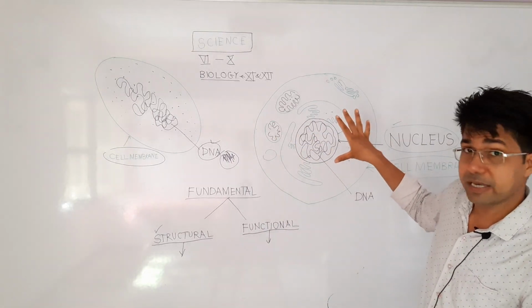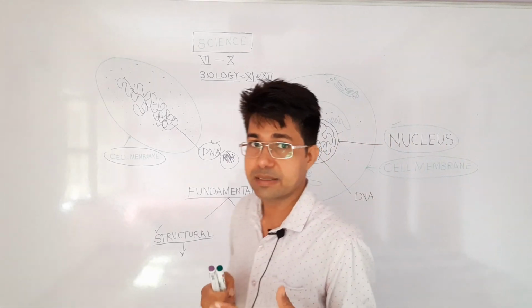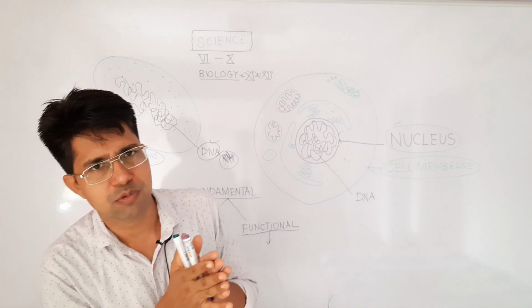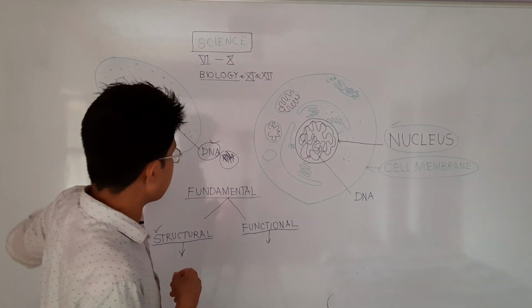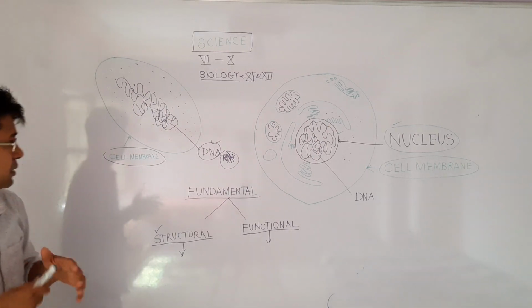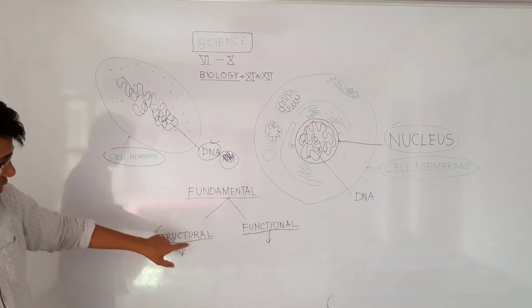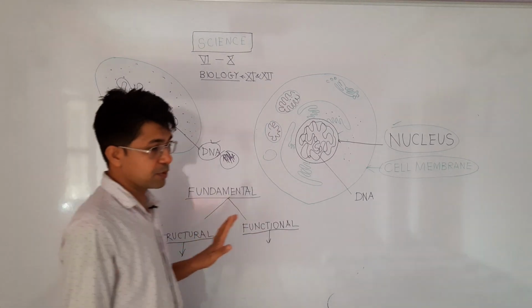So cells are microscopic, they are very tiny. I will take this topic also, how tiny they are, and you can check out my presentation of class 8 science also that I have made about cells. So here I will discuss general things about cells. So cells are the fundamental of life. Every living structure is made up of cells. Every function in living organisms is because of cells.